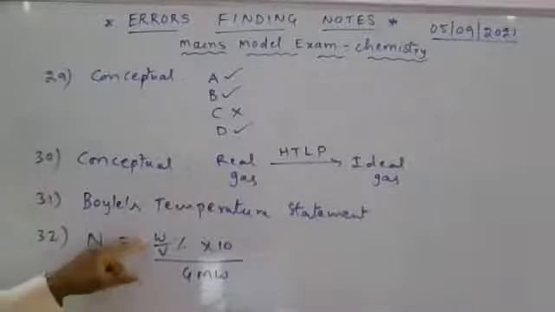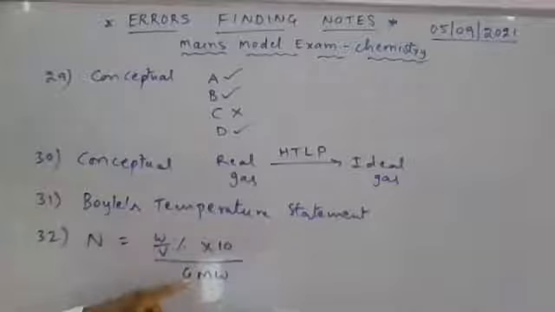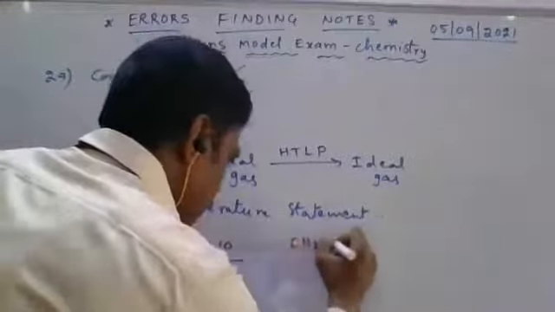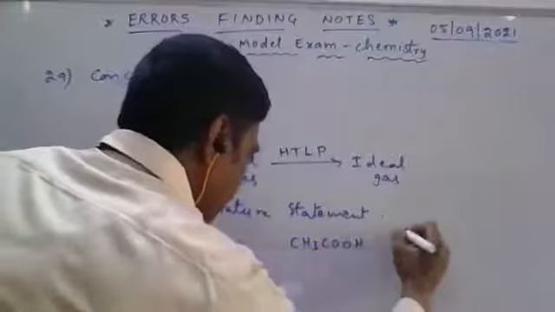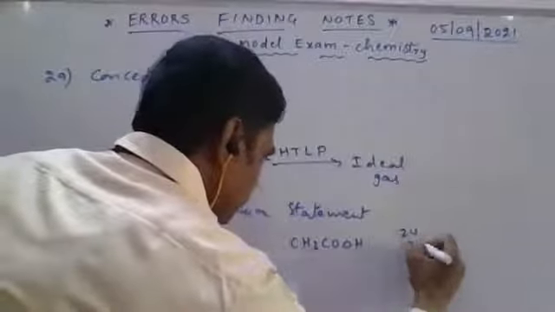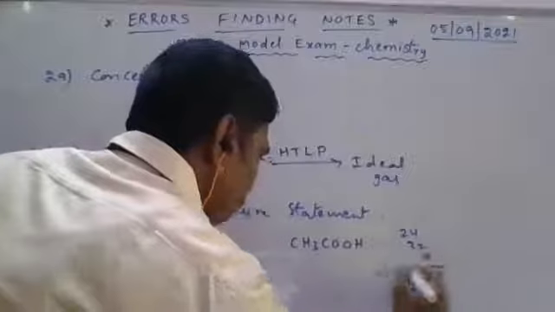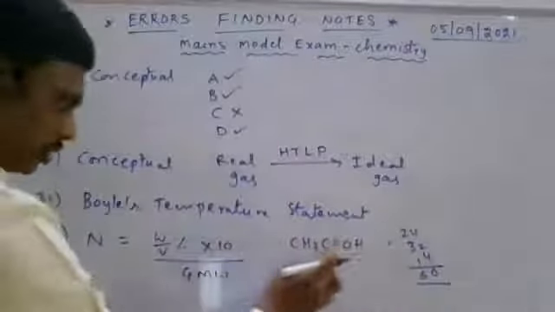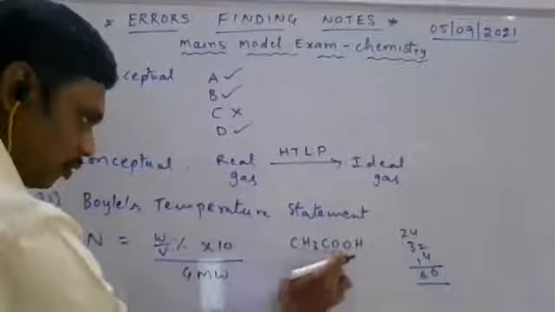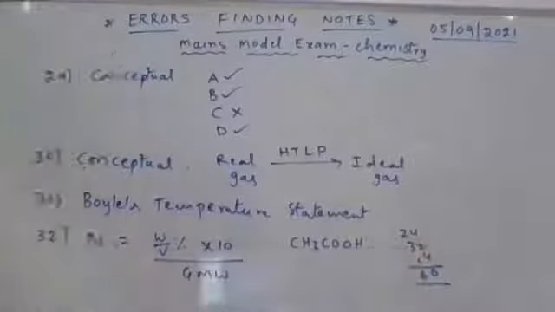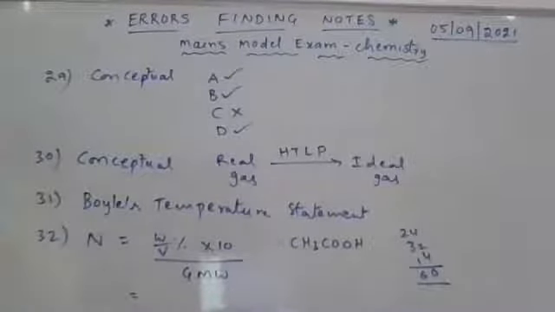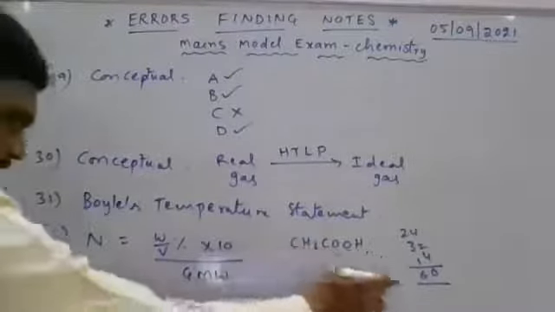From the given data, here weight by volume percentage is given. Here acetic acid, Nana. Acetic acid gram molecular mass, Nana. CH3COOH. Here 24, 32, 4. 2 carbon atoms, 24, 2 oxygen atoms, 32, 4 hydrogen atoms, 4. Total 60. If you substitute the values, Nana, gram molecular weight of acetic acid is 60.